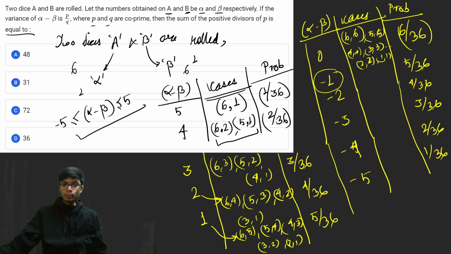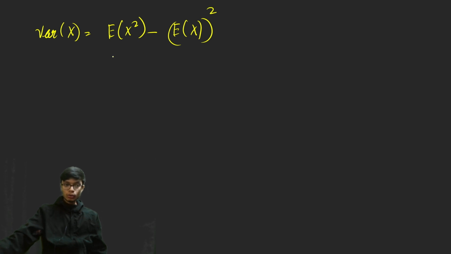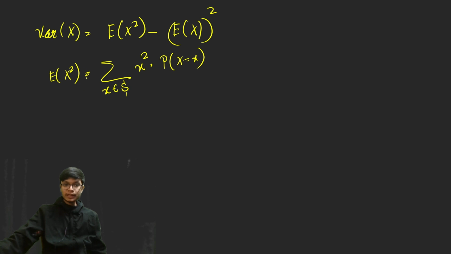Okay, so from here you basically get to the following cases, and if you have the cases, what I have to calculate is the variance. Now you know the variance of x is the expectation value of x square minus the expected value of x whole square. In order to find the expectation of x square, I need to sum up for all x belonging to the sample space, which I'm writing as S, and I have to multiply x square into the PMF function. So I have the PMF function for X equal to x, and this will give me the expectation value of x square.